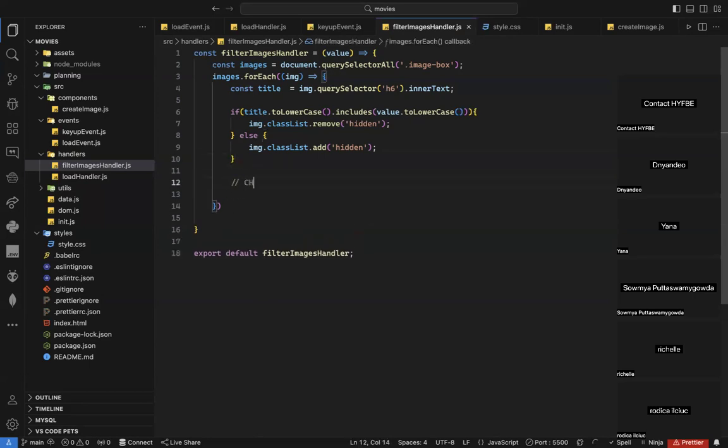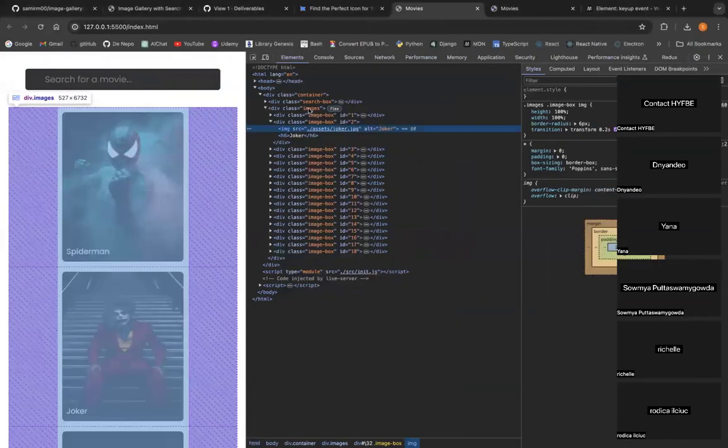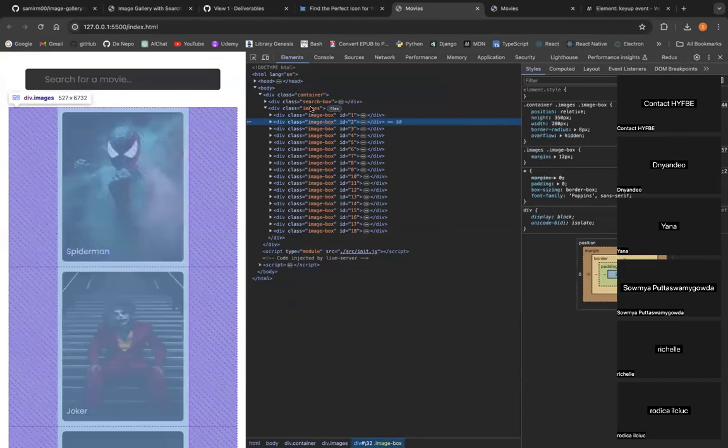Here I can just say check if no movies found, then show message. Voila. So what I need to do here, I will need to check if the parent, this guy here, its children, the number of children of the images. If it has no children, that means I have no images, right? What do I mean by that? So if I go to these images, this guy here is the parent of all images, right?